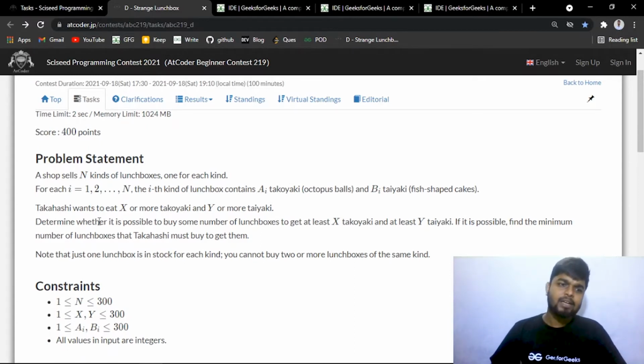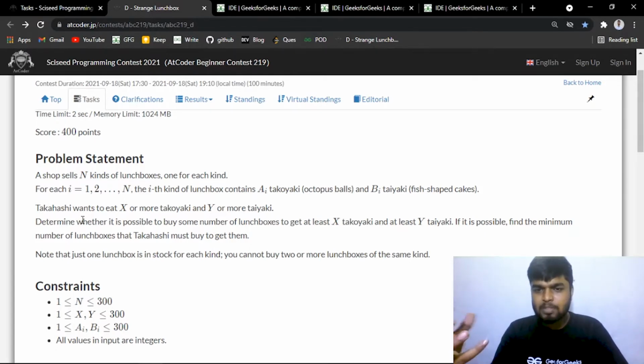cakes, right? So in the end you have to determine whether it is possible to buy some number of lunch boxes to get at least x octopus balls and y fish-shaped cakes.